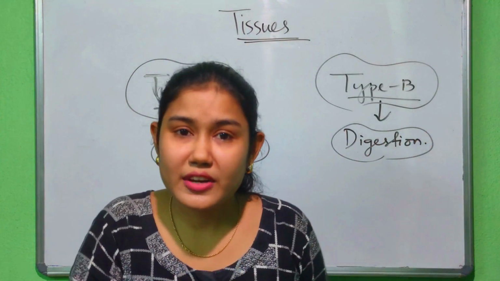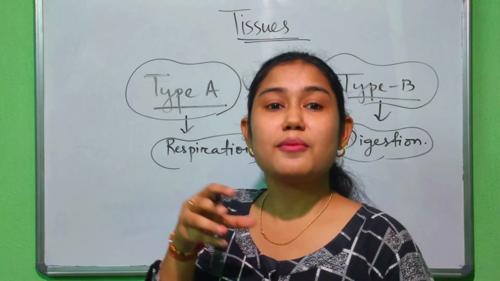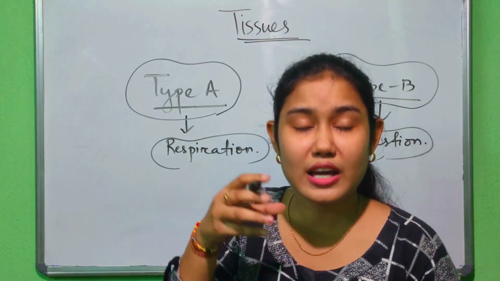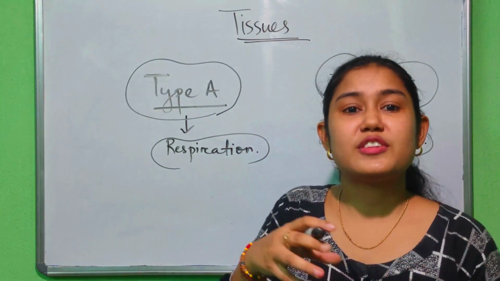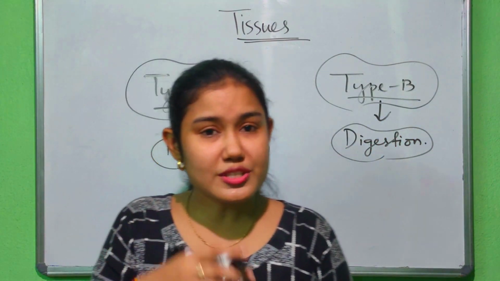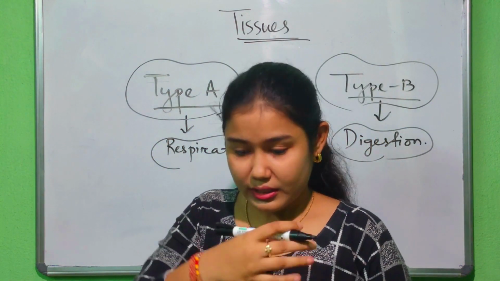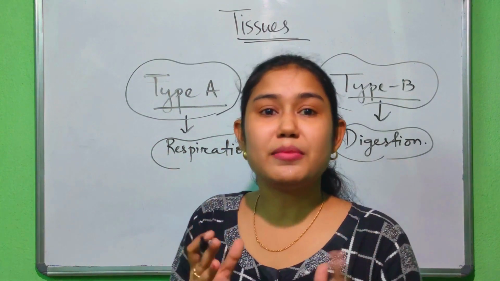So what is the definition of a tissue? Tissues are a group or cluster of cells which carry out a specific function. There is a division of these tissues in the body of a human being. The tissues are present at specific parts of the body. Not every part of the body contains the same type of tissue.